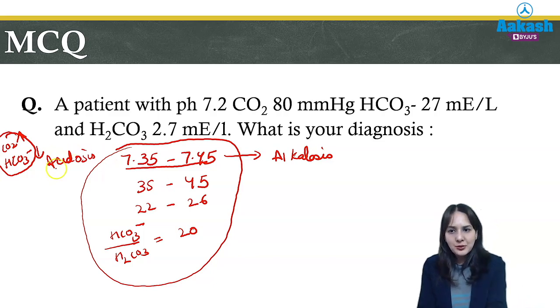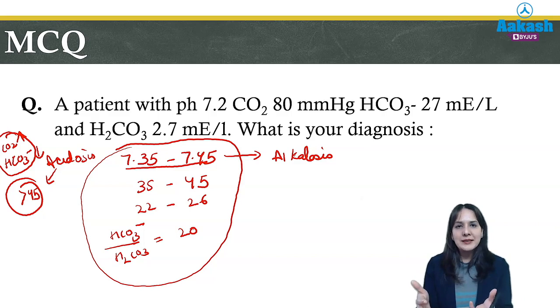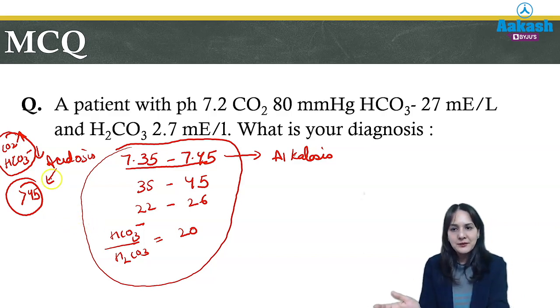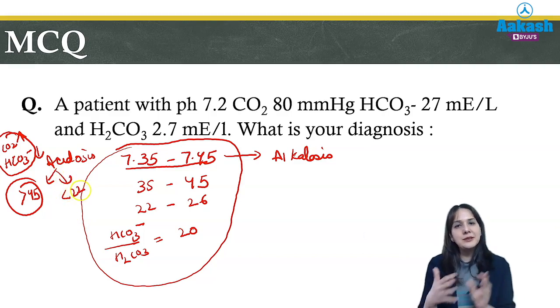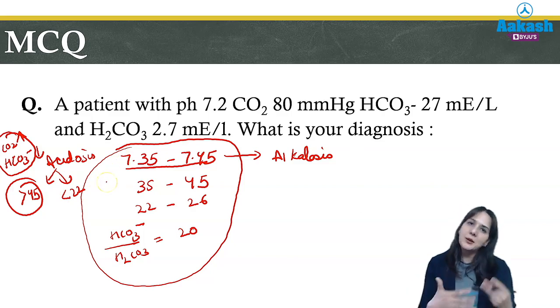So if it is due to high carbon dioxide, that is carbon dioxide is more than 45, then we will say it is a case of respiratory acidosis. Why? Because who will expel the carbon dioxide? Lungs. So if lungs are not able to expel excess carbon dioxide, it means there is some problem in lungs which results in accumulation of carbon dioxide. So it is a case of respiratory acidosis. But if it is due to bicarbonate levels being less than 22 millimole, it means bicarbonates are managed by the kidney. So if bicarbonate levels are less than 22, it is a case of metabolic acidosis.